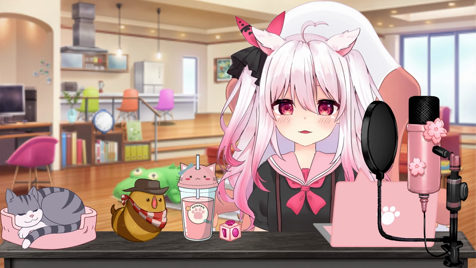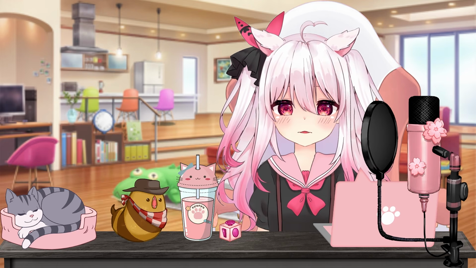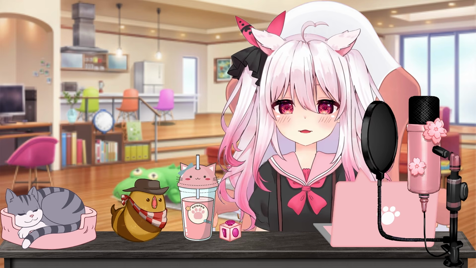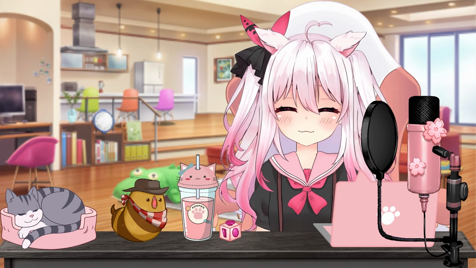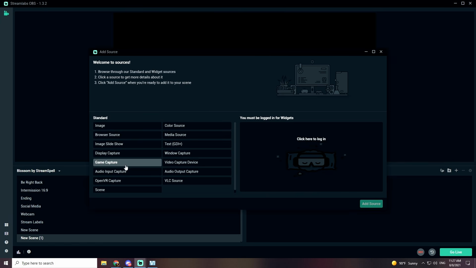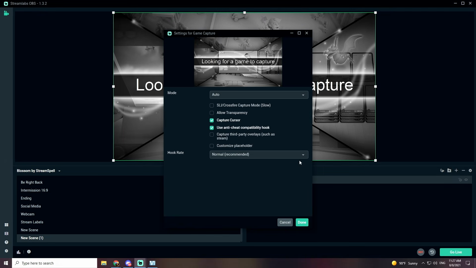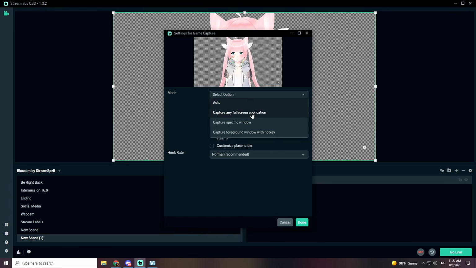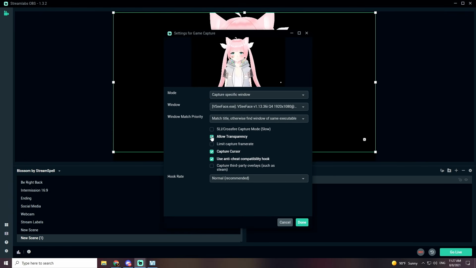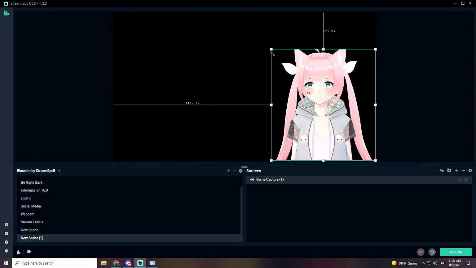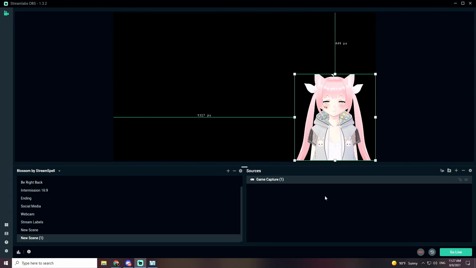I have a 2 PC setup, so my dedicated streaming PC uses Slobs because I enjoy using the toggling feature of separating what is shown on my stream versus what actually gets recorded. Maybe there's a way for me to do this in OBS Studio, but I haven't really looked that much into it. Anyways, open up your streaming software, add a new source, go to Game Capture and select VSeeFace, and make sure to select the transparency button and then add it to your scene. And there you have it. I got my model right here and I'm ready to stream.